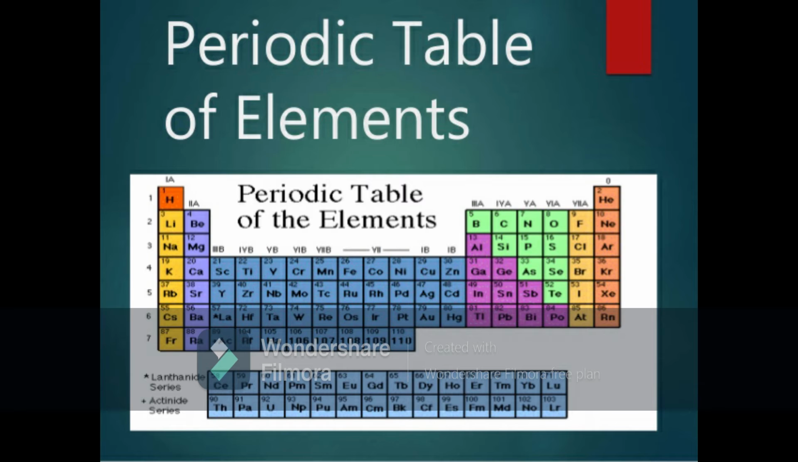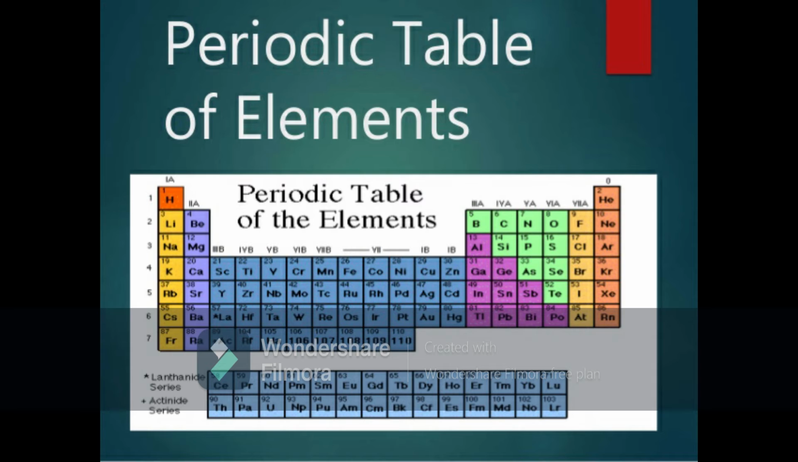The first period is known as a very short period because it has only 2 elements, that is hydrogen and helium. The second period contains 8 elements and is called a short period: lithium, beryllium, boron, carbon, nitrogen, oxygen, fluorine, neon. Children, please try to learn the elements till the third period. The third period contains 8 elements. It is also called a short period: sodium, magnesium, aluminium, silicon, phosphorus, sulfur, chlorine and argon.